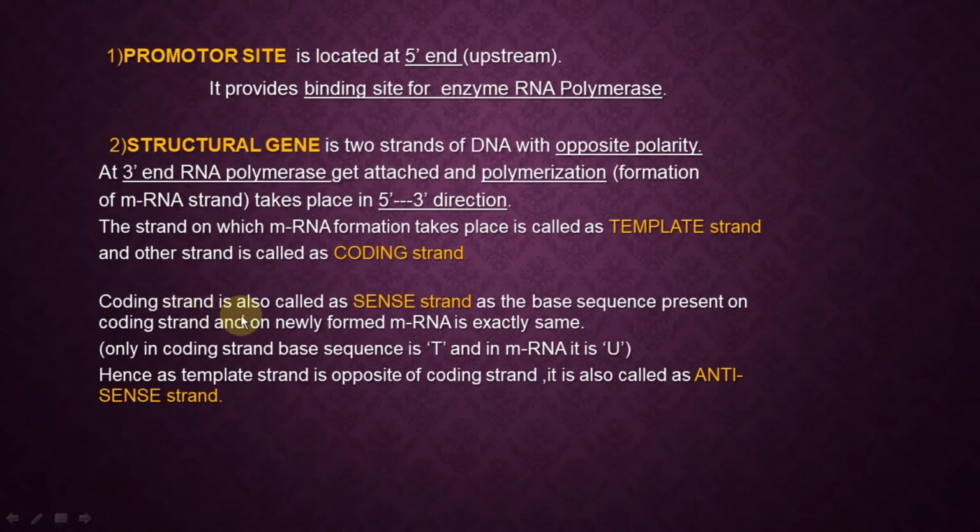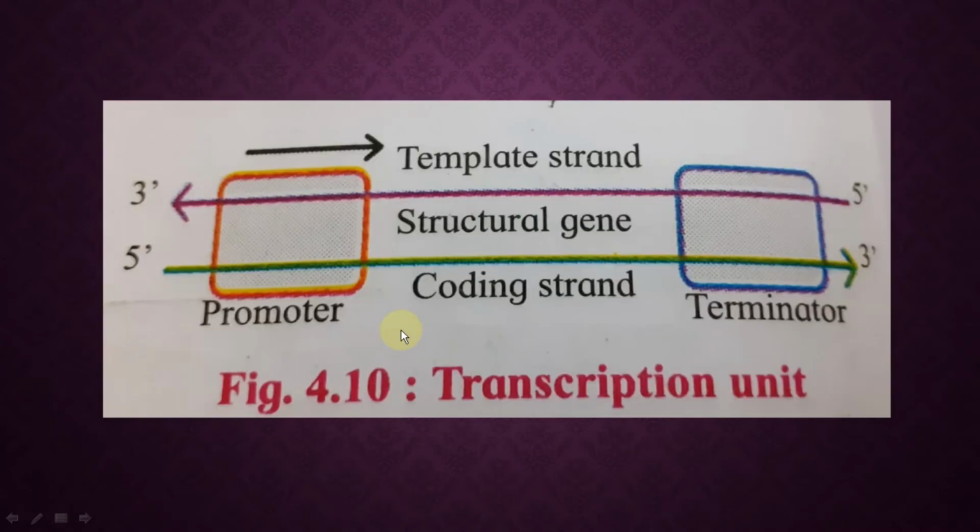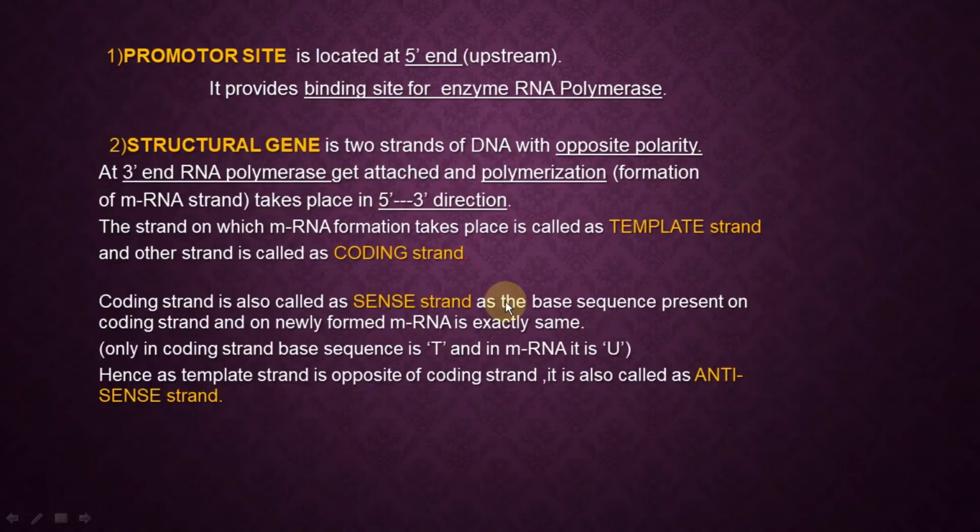Then the coding strand is also called the sense strand. What is another name of the coding strand? It is also called the sense strand, as the base sequence present on the coding strand and on the newly formed mRNA is exactly the same. See here, why? Because if adenine is here, naturally thymine will be there. So when the new strand is formed, whatever sequence is present here will be exactly similar to this strand. That's why the coding strand is also called the sense strand.